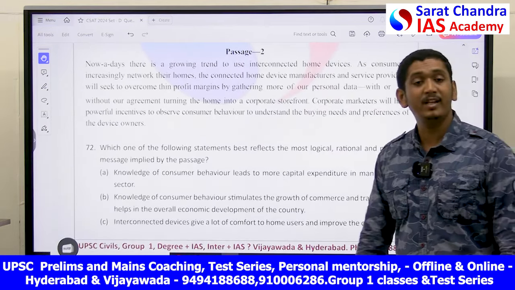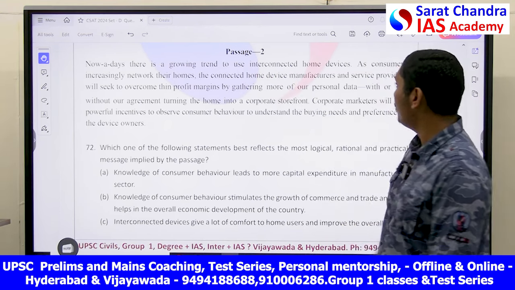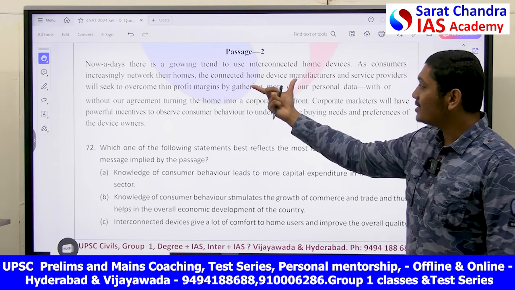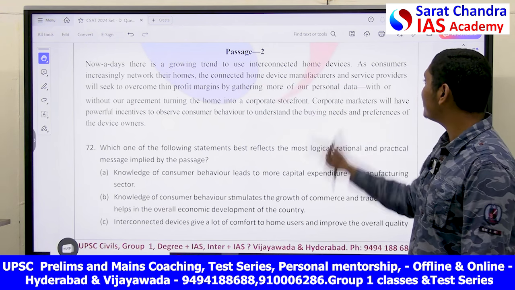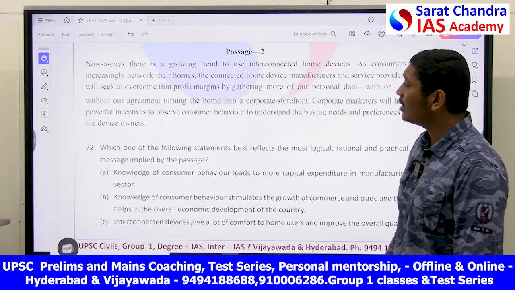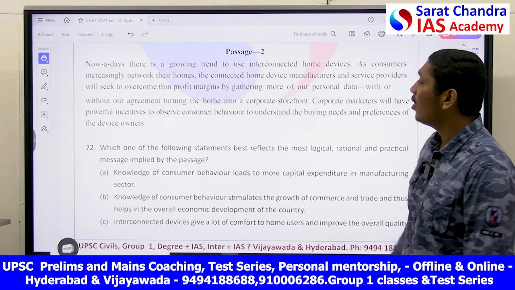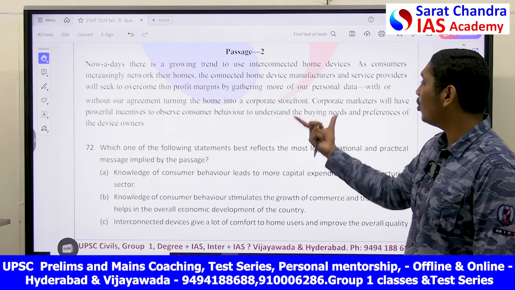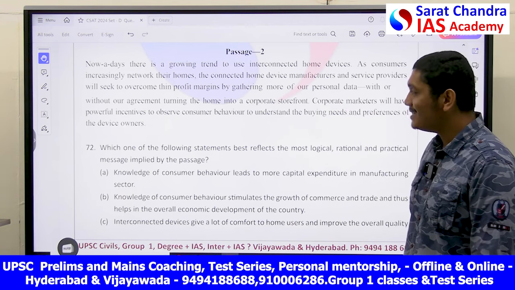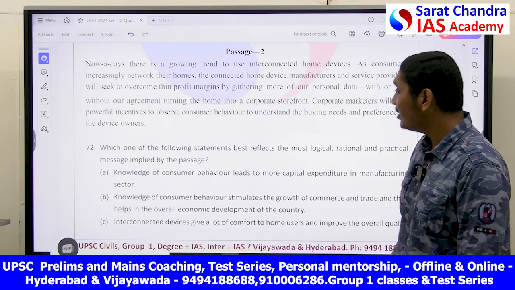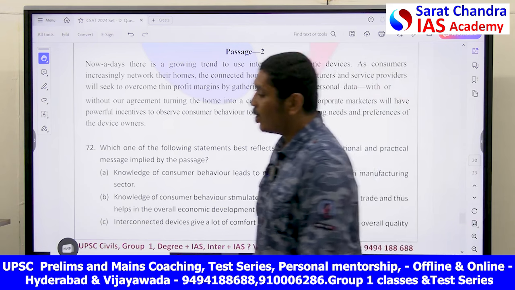Next is a passage with respect to the Internet of Things. Nowadays, there is a growing trend to use interconnected home devices. As consumers increasingly network their homes, the connected home device manufacturers and service providers will seek to overcome thin profit margins by gathering more of the personal data, with or without our agreement, turning the home into a corporate storefront. Corporate marketers will have powerful incentives to observe consumer behaviors to understand the buying needs and preferences of the device owners.